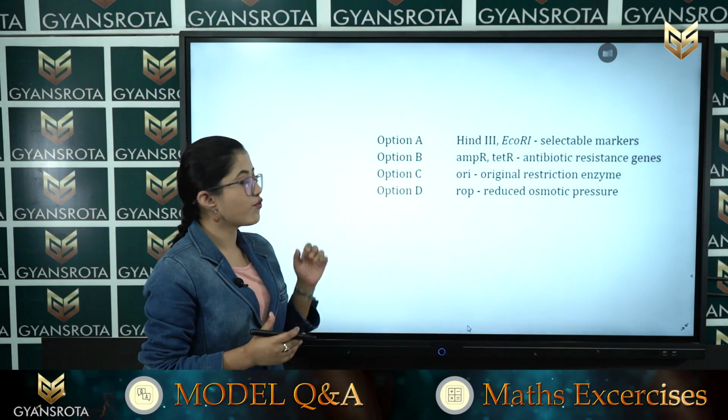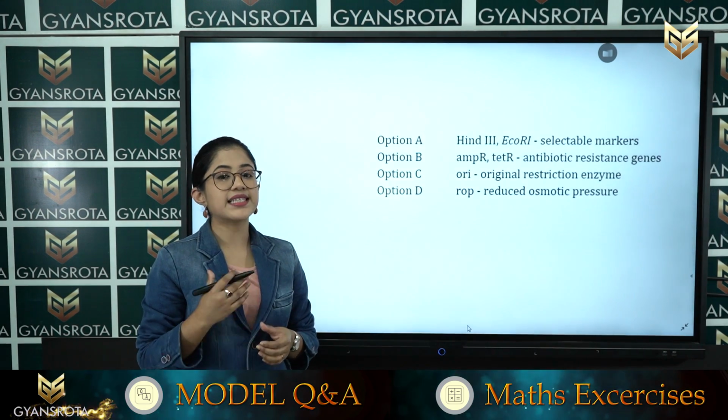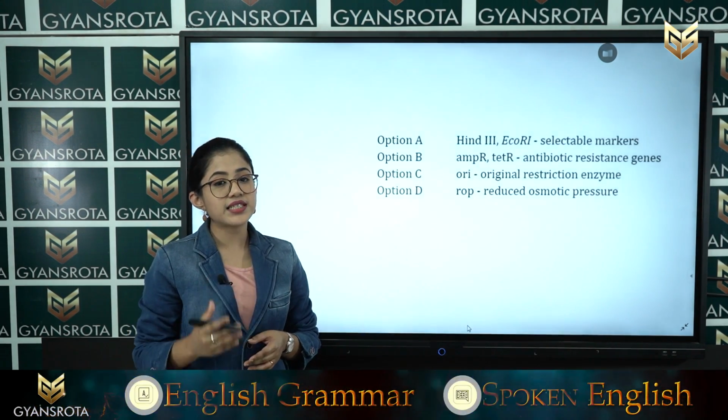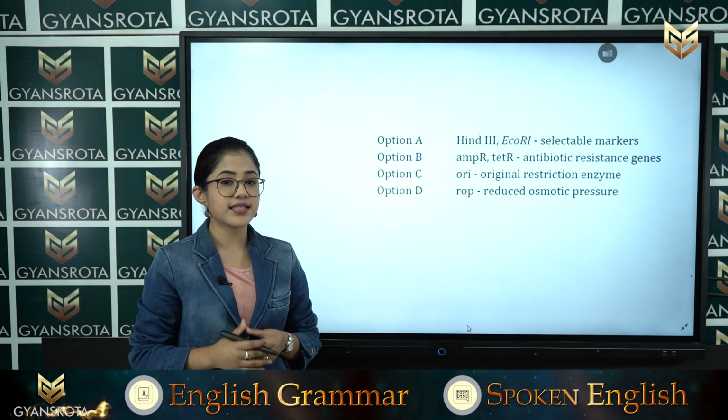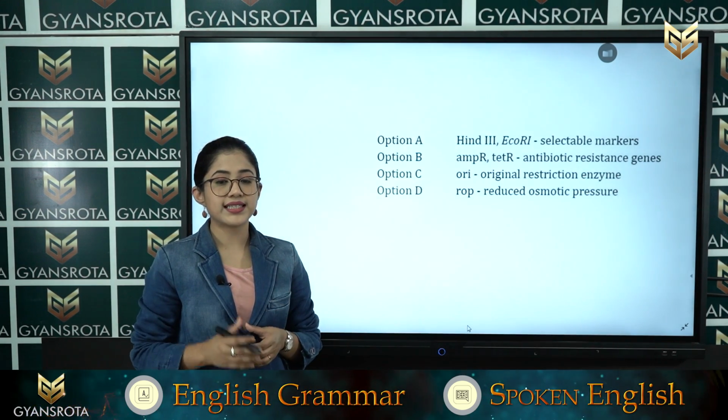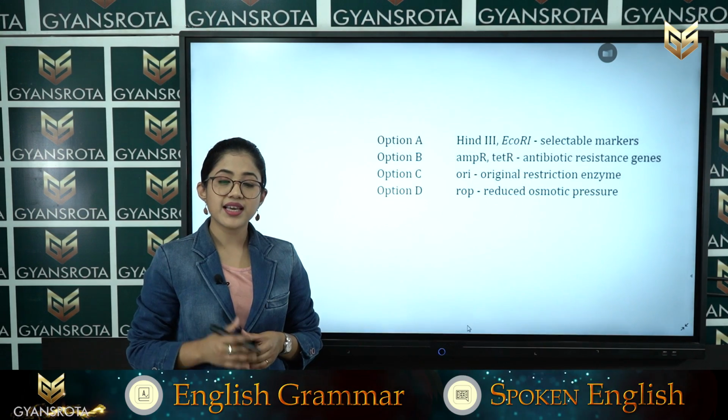Now, from the following 4 options, in option number B, it is written that ampicillin resistance and tetracycline resistance, these are the 2 resistant, that is antibiotic resistance genes in the E. coli.